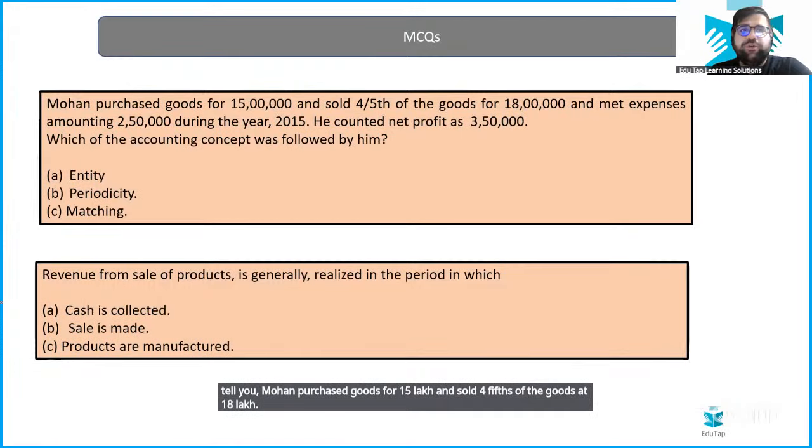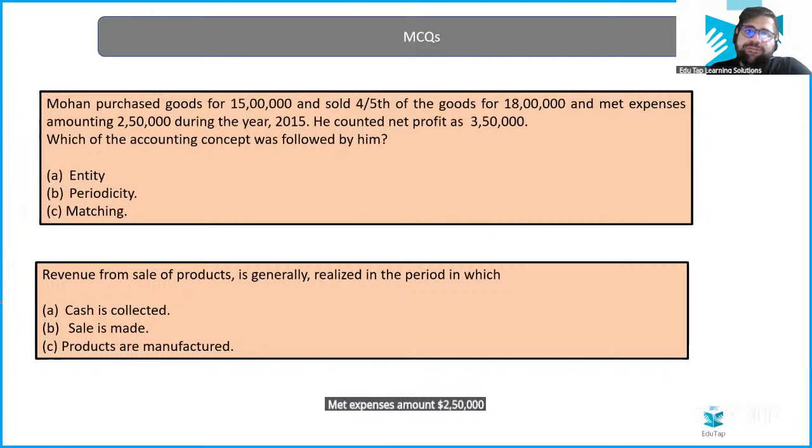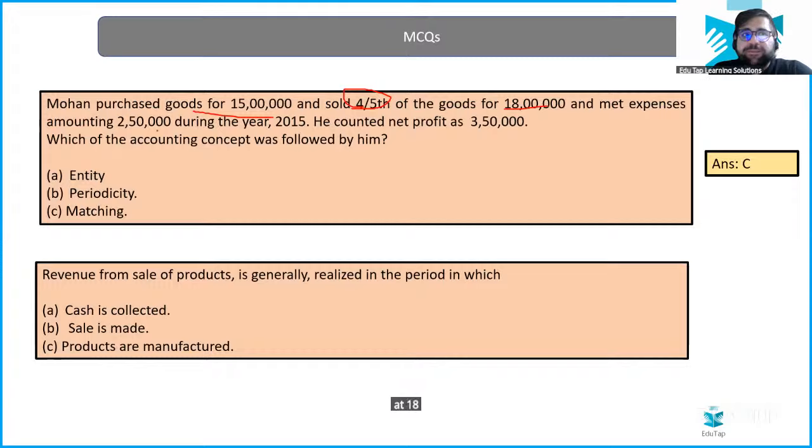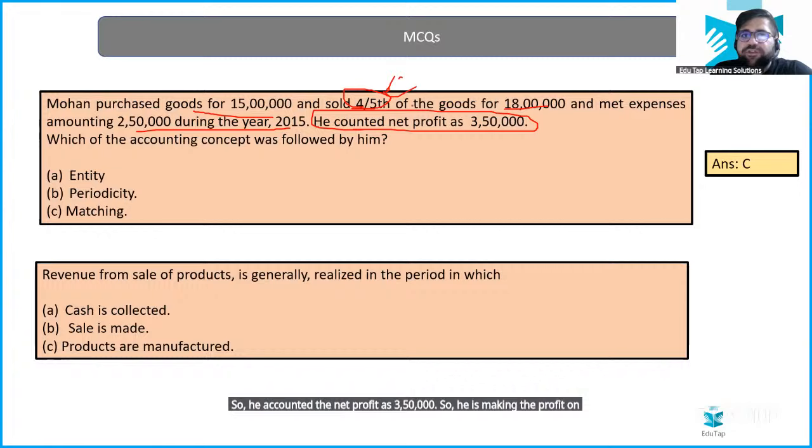Chalo, Mohan purchased goods for 15 lakh and sold 4/5 of the goods at 18 lakh. Net expenses amount 2,50,000 during 2015. He was having a net profit of 3,50,000. Which concept was followed? Sometimes you can also use the elimination technique. Entity and periodicity never make sense over here. So the answer will be option C. Simple, right? He is making the profit on the 4/5 of the goods sold only.